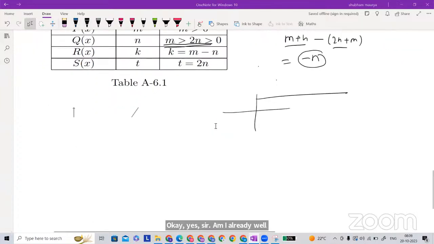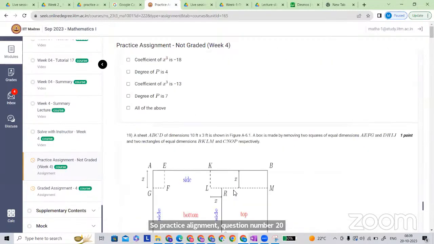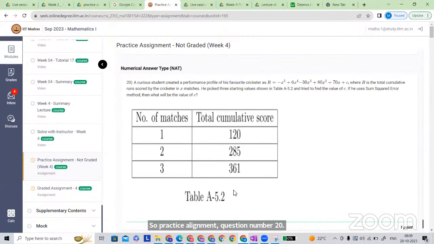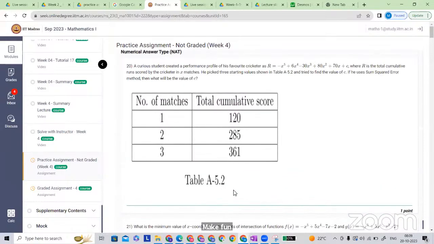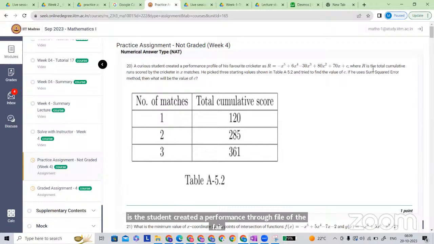Practice assignment question number 20, Week 1. What is your doubt here? Sir, I can't conclude the value of C. A curious student created a performance profile of his favorite cricketer, where R is the total cumulative runs scored by the cricketer in X matches.